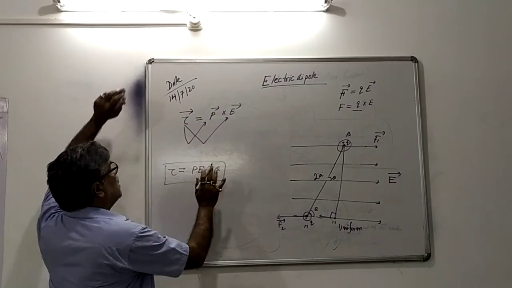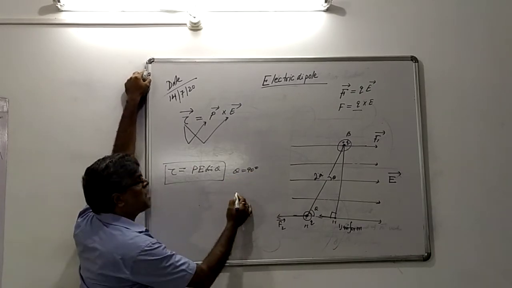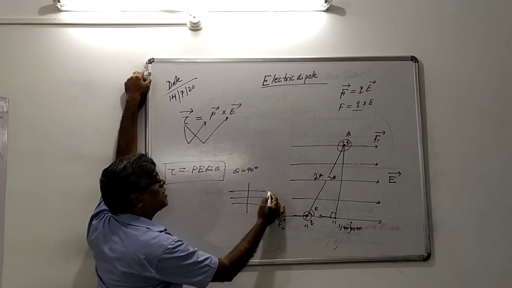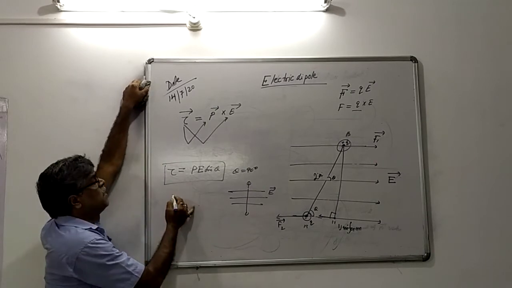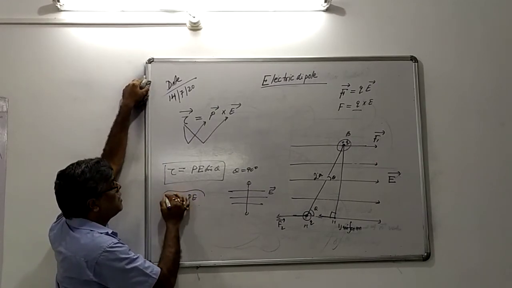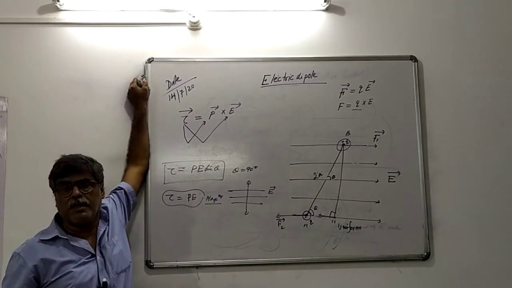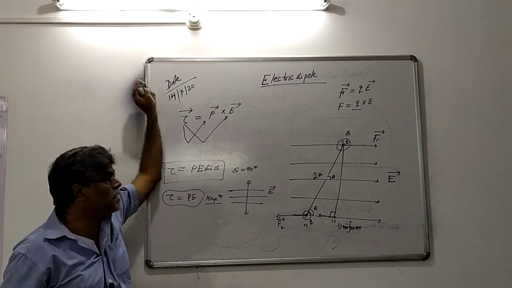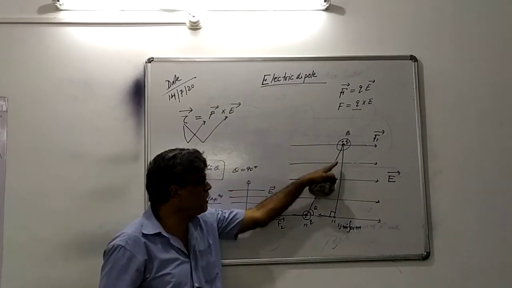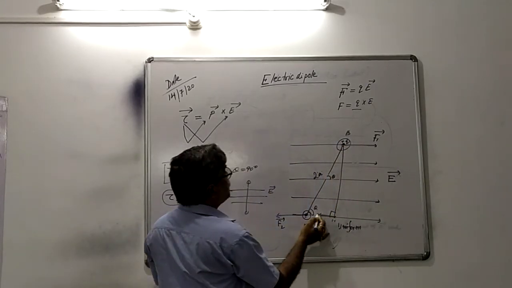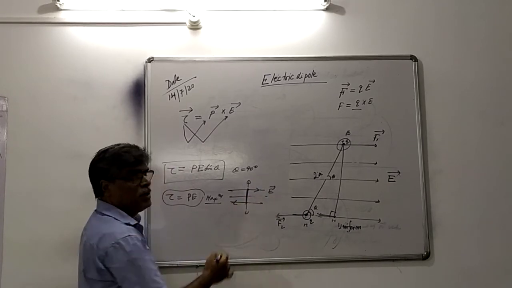Now, another point, if theta is 90 degree, that is dipole is placed perpendicular to electric field. Then what will happen? Torque is equal to PE, and this torque is maximum. Remember this point. Under what condition dipole will experience maximum force? When the dipole is placed perpendicular to the electric field. That is, when it is placed perpendicular, this is one force, this is another force. That is, diagram is this way. This is one force, this is another force, and the distance is this one. This has become twice a.